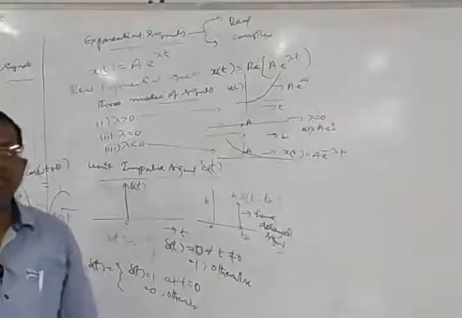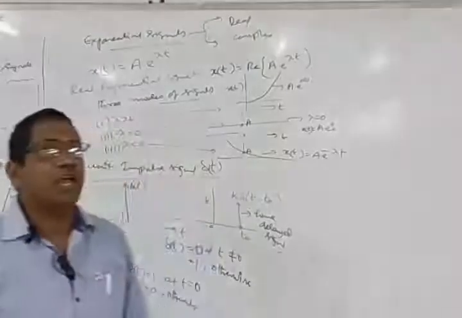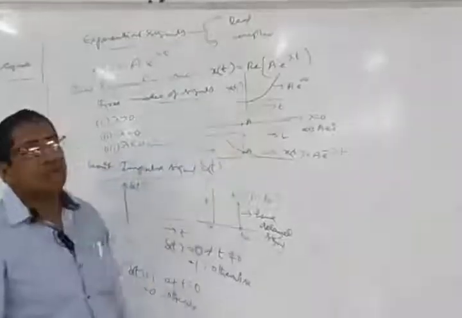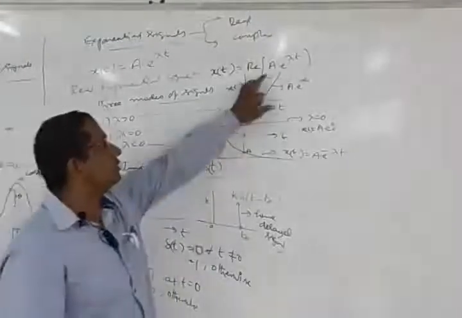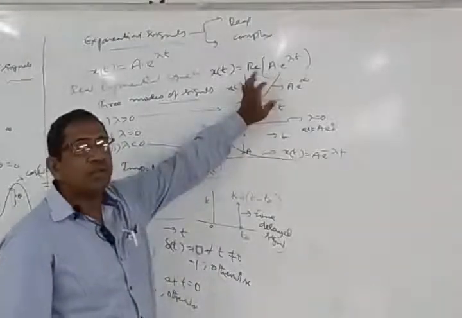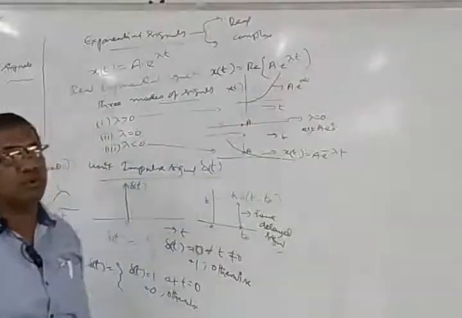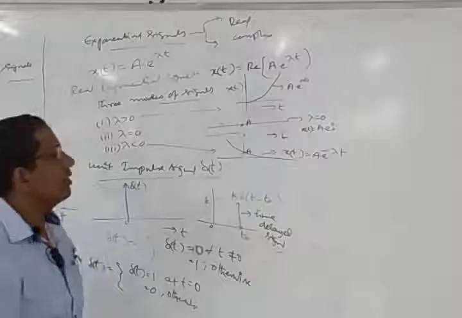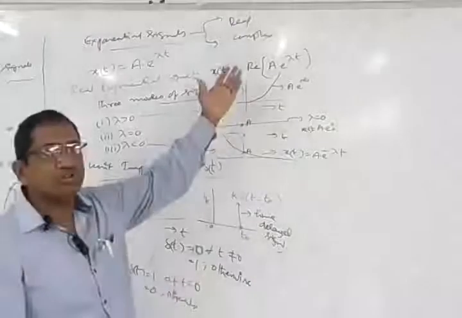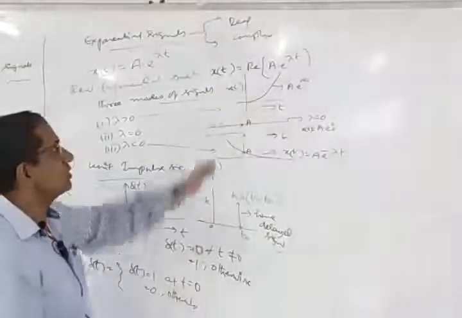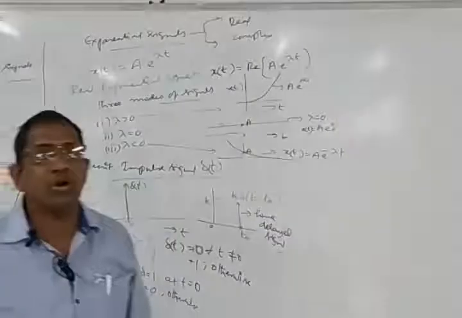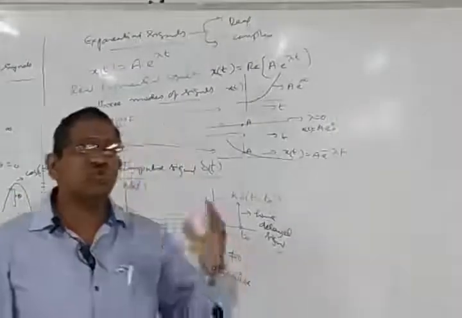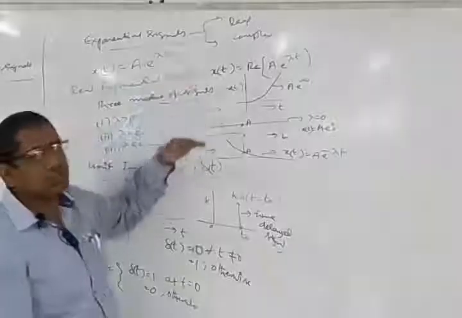And apart from this, we have the complex exponential signals. Exponential here means you get a real part as well as an imaginary part. Whenever you have a real part and an imaginary part, we have sinusoidal variations. Normally it is used in the applications of amplitude modulation and digital modulation. Those things we will discuss in the next class.